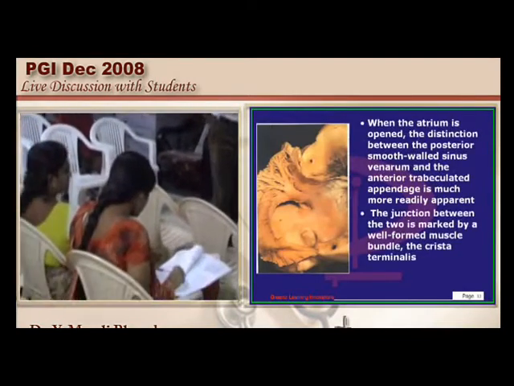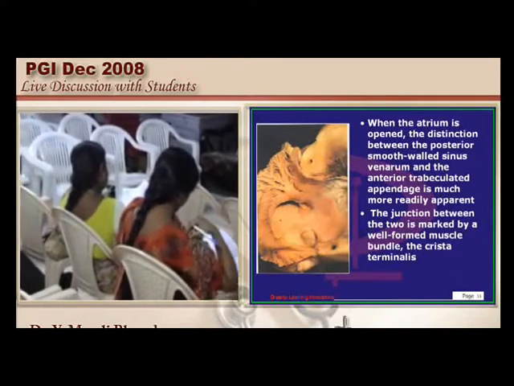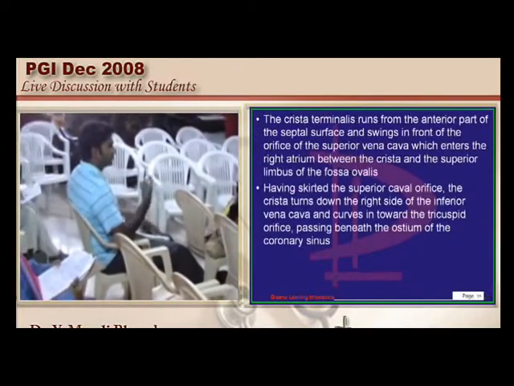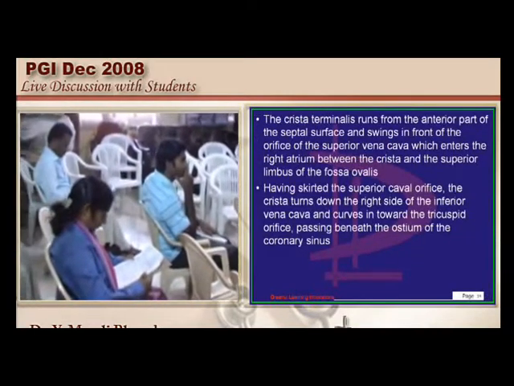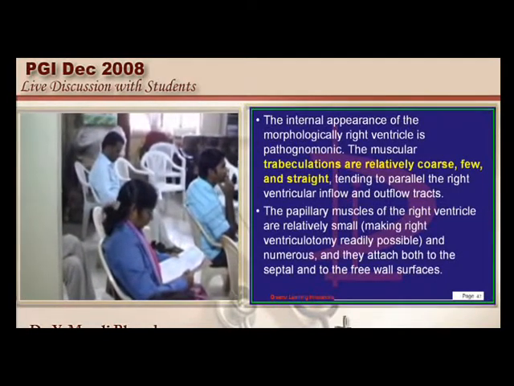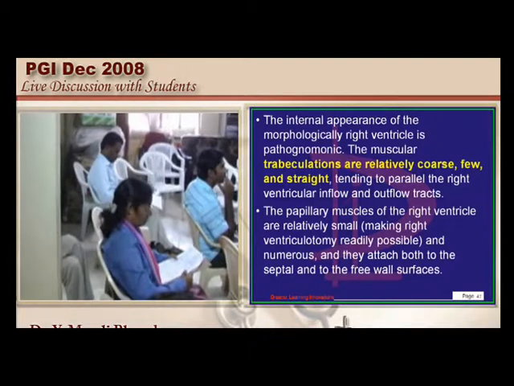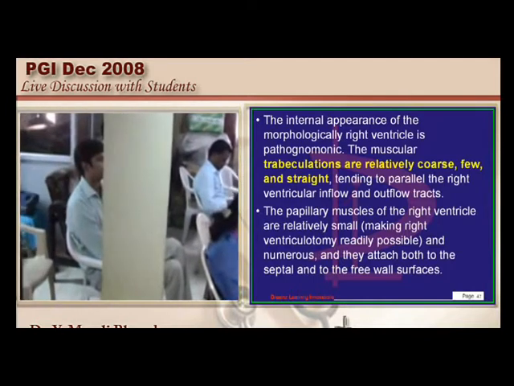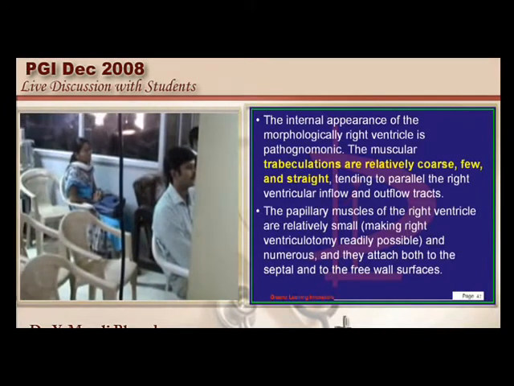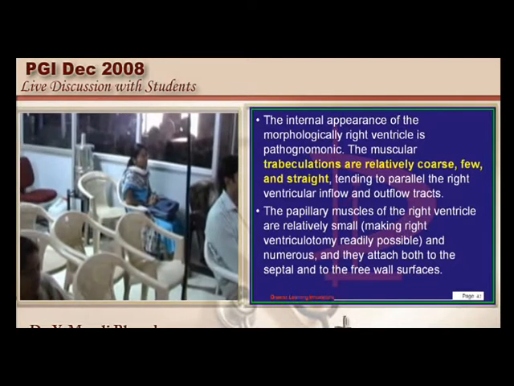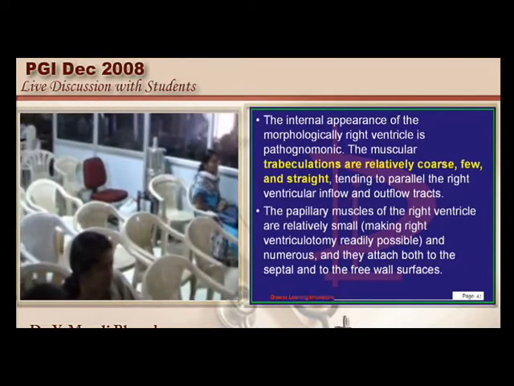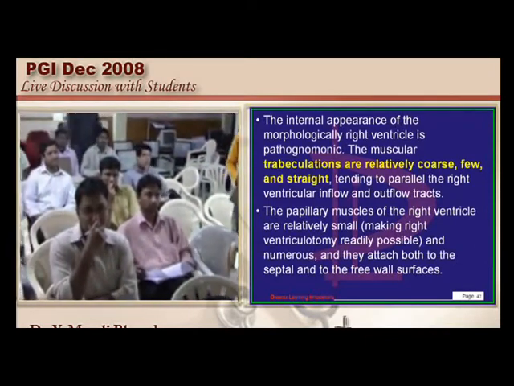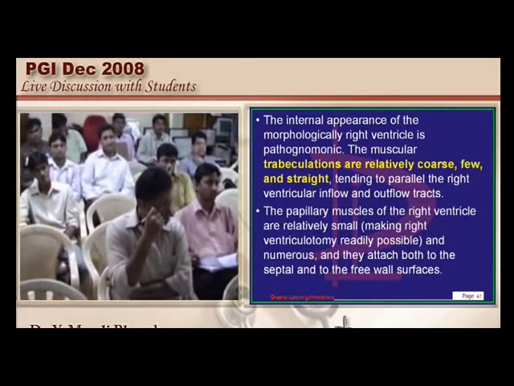Now finally we need to decide about option D, that is the trabeculae in the right ventricle. Here there is a small issue about the trabeculae. If you say trabeculae are relatively coarse in the right ventricle compared to the left ventricle, but they are relatively few, they are more straight and they tend to be parallel, directing the blood towards the outflow tract. So that's the reason, if you compare right ventricle versus left ventricle, the right ventricular trabeculae are more coarse but less in number, is what you have to be very, very sure about.